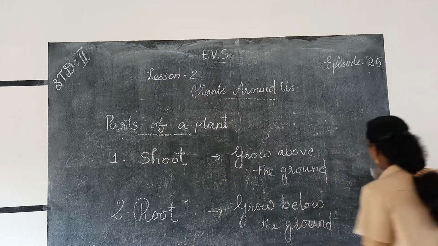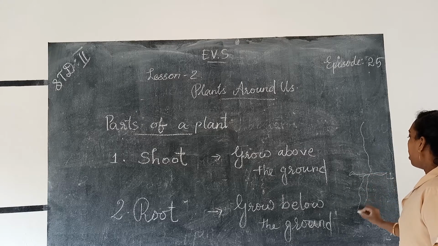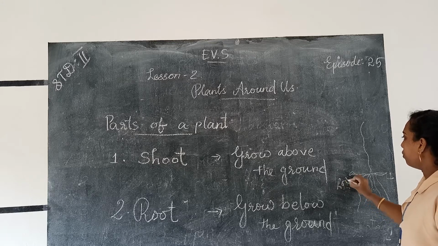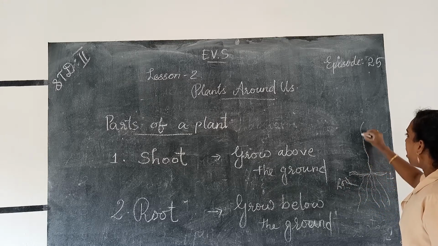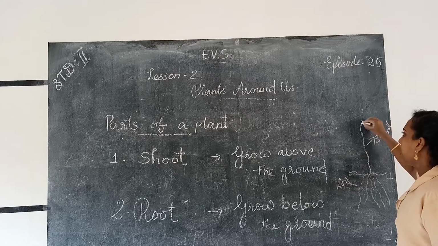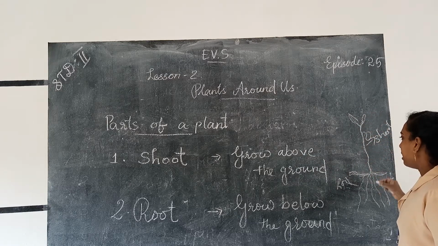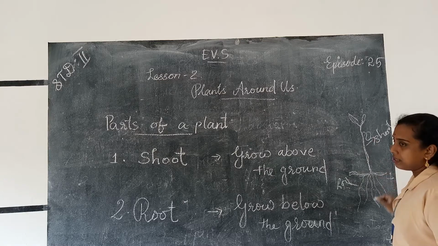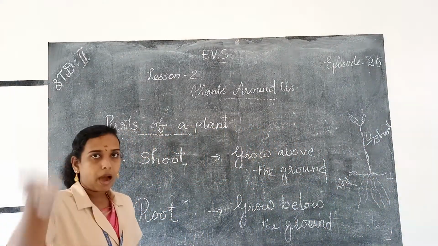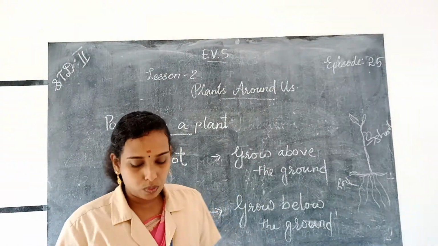Okay, if you consider a plant, then the part that grows under the soil is called a root, and the part of the plant that grows above the soil is called a shoot. And a shoot has many parts like leaves, fruits, bud, then stem, branches, etc. So a shoot is the part of a plant which grows above the ground, and the part of the plant which grows below the ground is called its root. Okay.